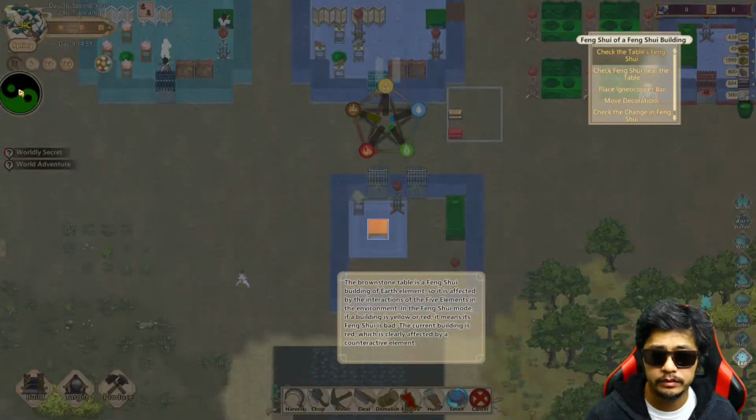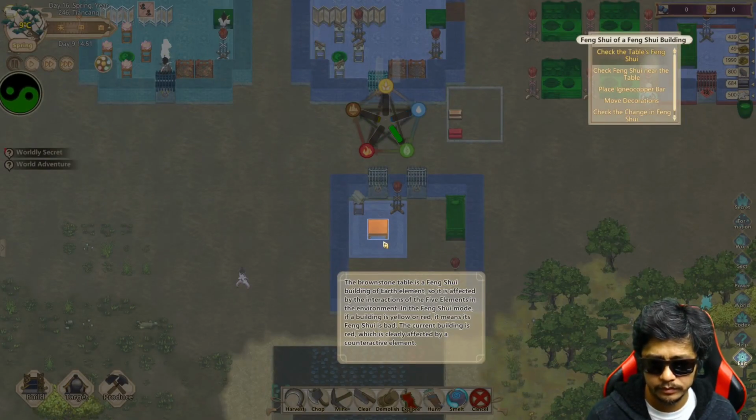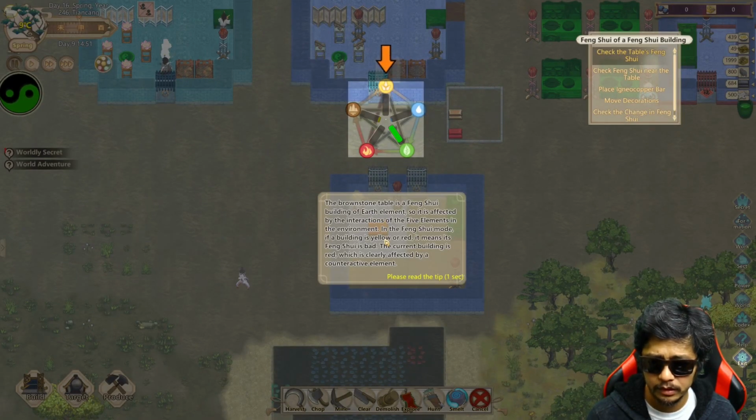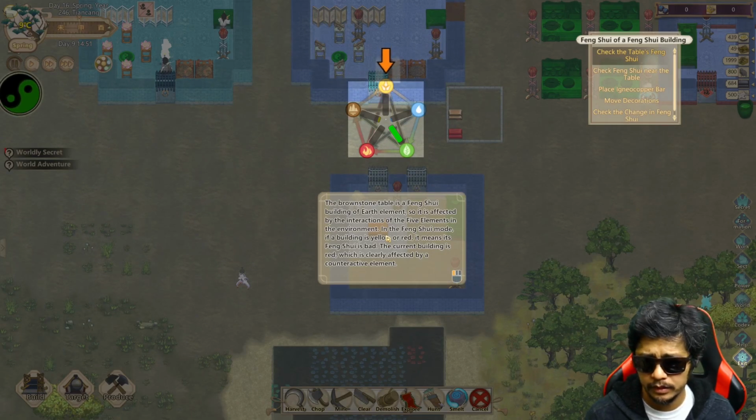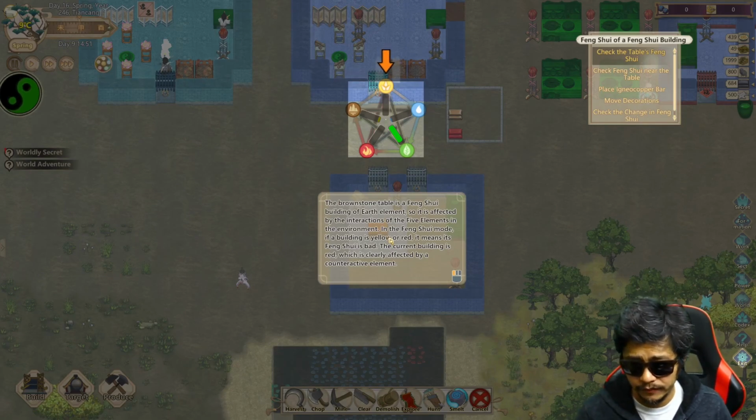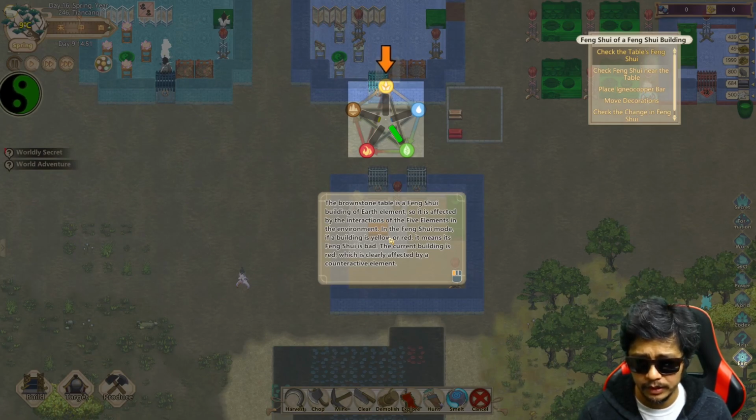Feng Shui mode. The brownstone table is a Feng Shui building of earth element, so it is affected by the interactions of 5 elements in the environment. In Feng Shui mode, if a building is yellow or red, it means its Feng Shui is bad. The current building is red, which is clearly affected by a counteractive element.